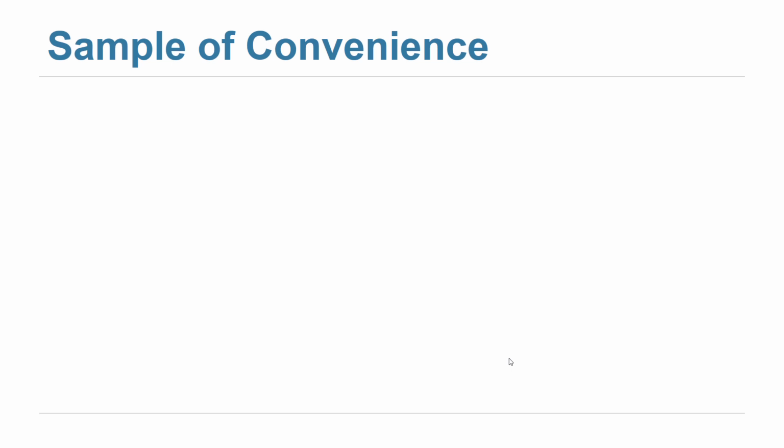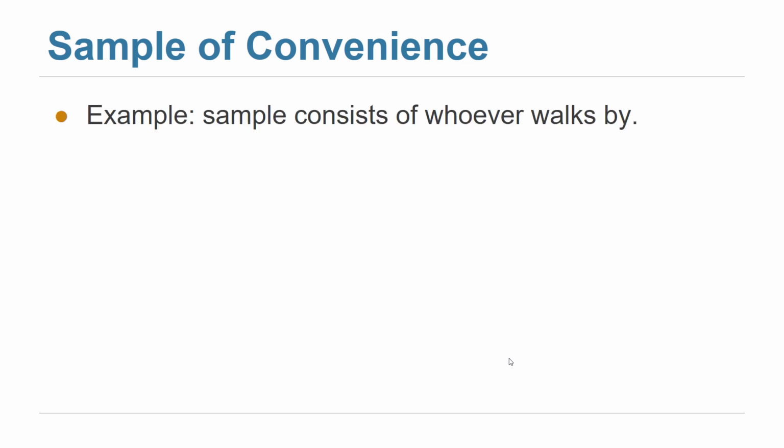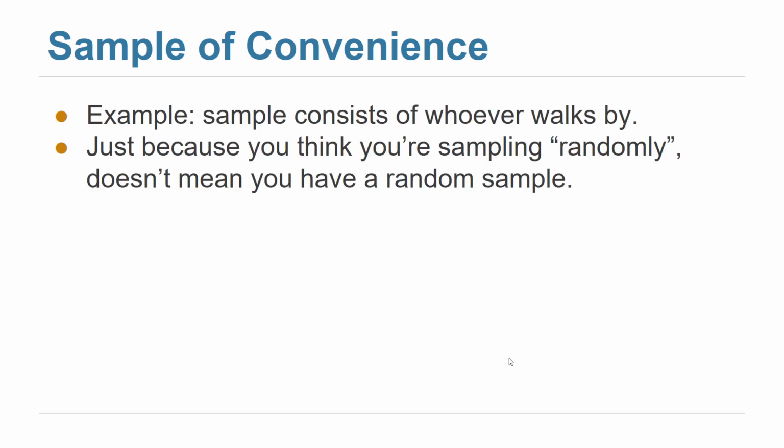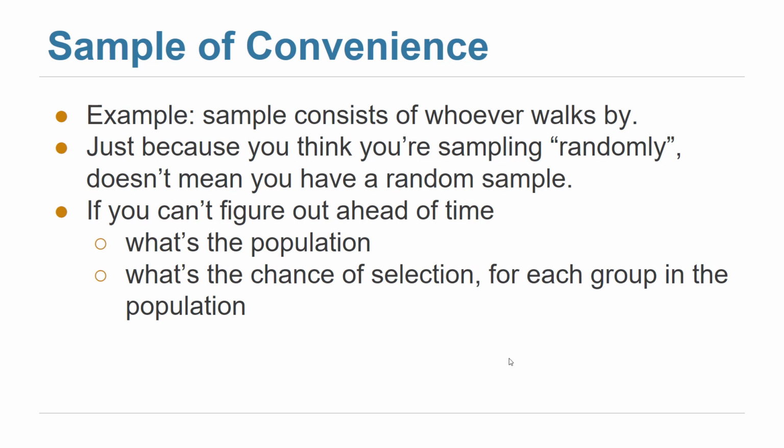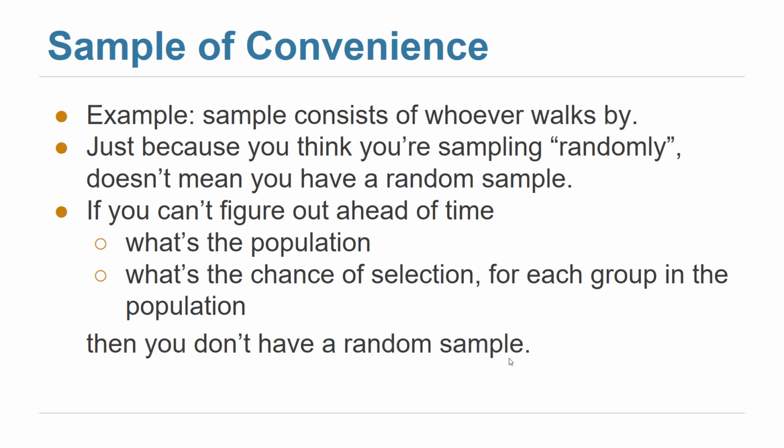So you might think it's random, but it's not actually, because you don't know in advance the probability of everyone, and in some experiments, not this one, you don't even know what the population is in advance. So this is what we mean by whoever walks by. Just because you think you are sampling randomly, as some of you did now, doesn't mean that you have a random sample. If you cannot figure out ahead of time what the population is and what the chance of selection is for every subset of the population, then you cannot say you have a random sample.